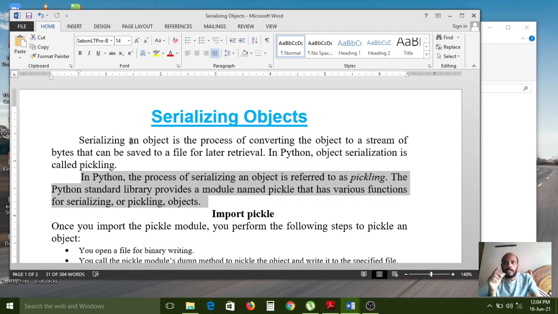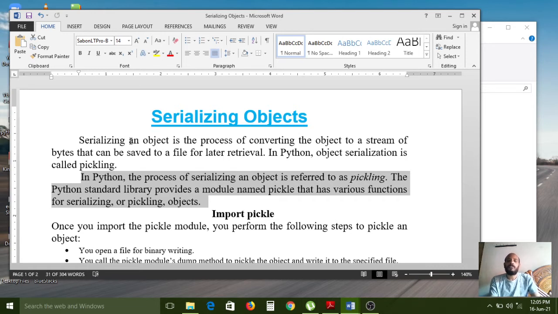If you import that pickle module in your current program, it contains a number of predefined inbuilt functions. If you want to convert an object to a stream of bytes, we need to use some predefined methods. Where are those methods available? In the pickle module only.